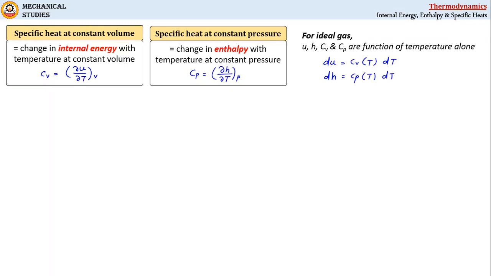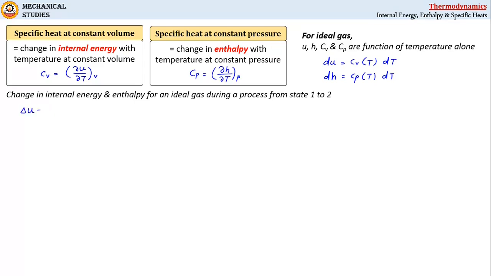The change in internal energy and enthalpy for an ideal gas during a process from state 1 to 2 can be written as delta U equal to U2 minus U1, which is equal to the integral of Cv as a function of temperature T dT from 1 to 2.